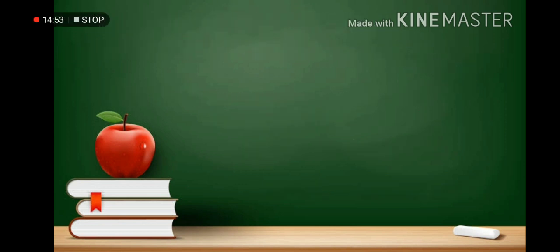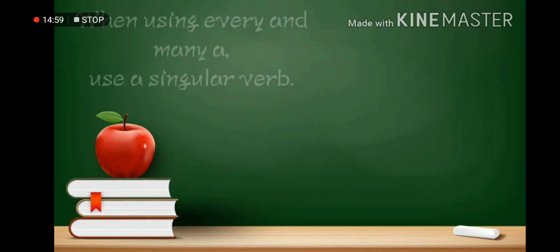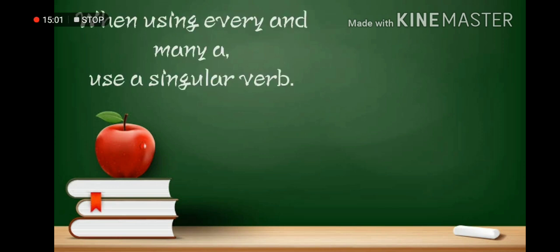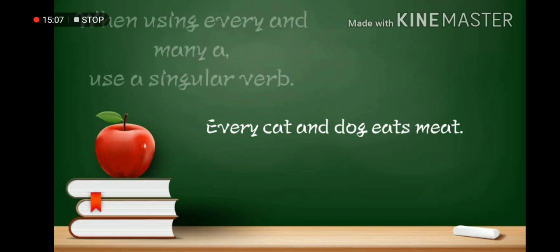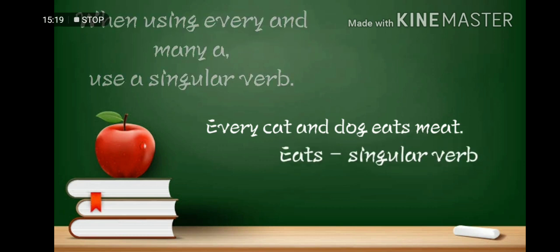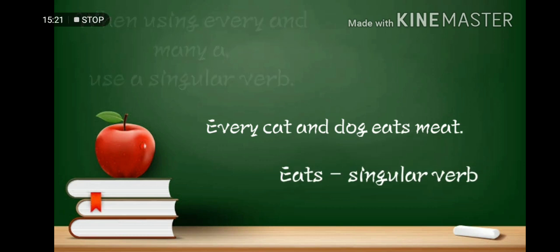We are down with our last rule. When using every and many, use a singular verb. So example, every cat and dog eats meat. So even though there are two compound subjects, but it is preceded with every, still we will use a singular form of verb.